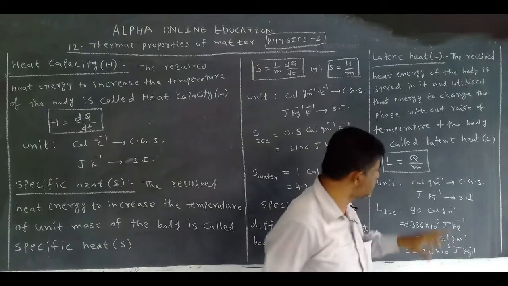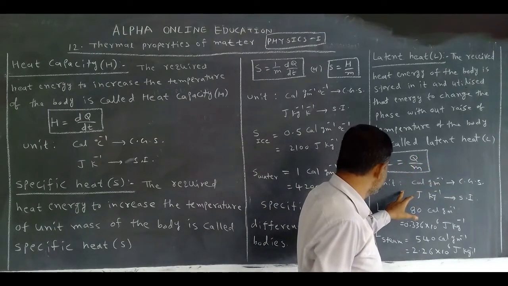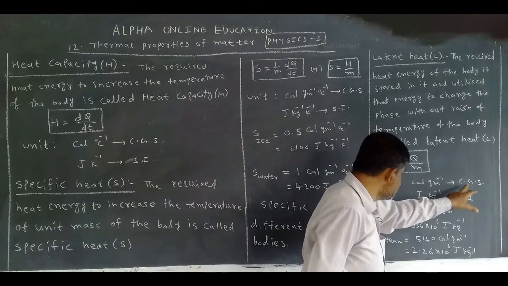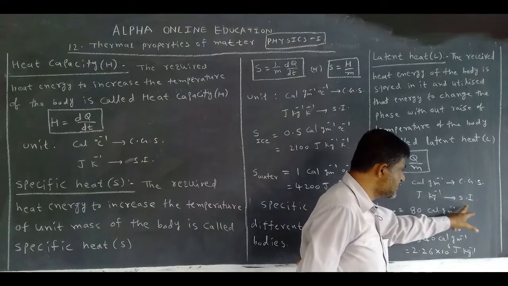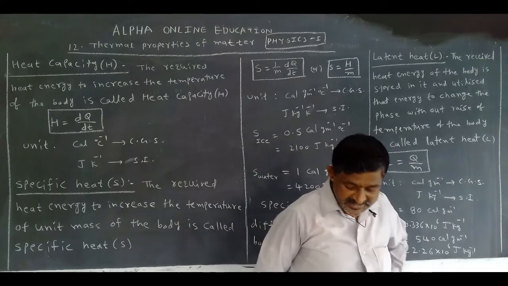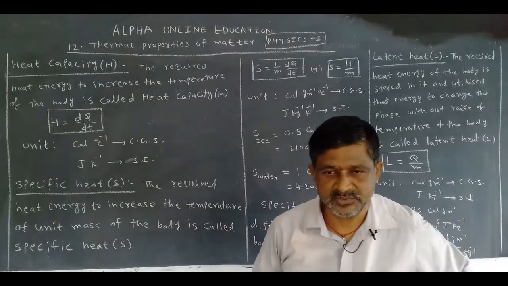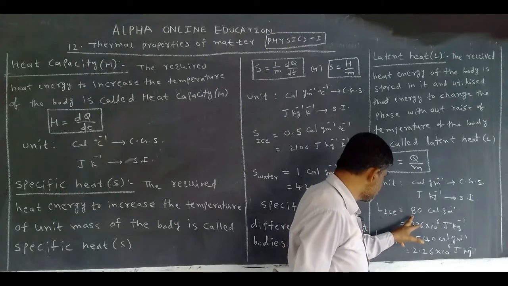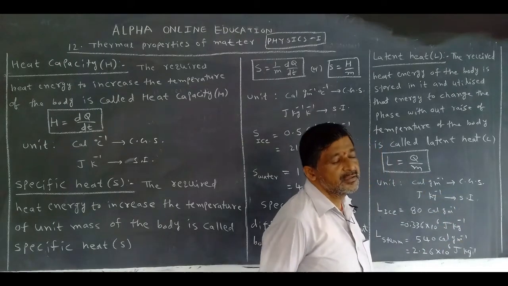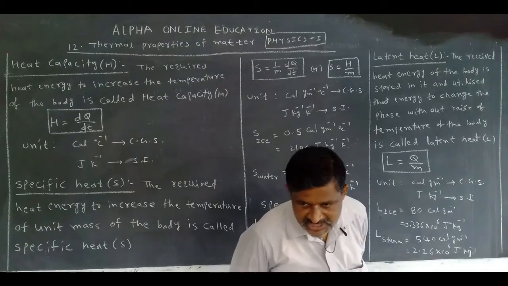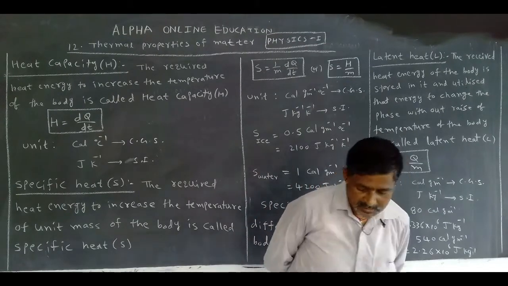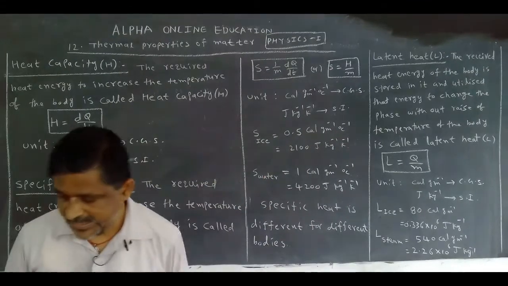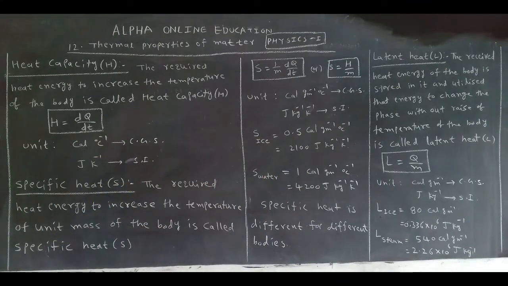What is the mathematical expression? L is equal to Q by M. What is the unit? Calorie gram inverse in CGS, joule kg inverse in SI. Latent heat also has two constant values for two substances. One is ice. The latent heat of ice is how much? 80 calorie per gram in CGS. But in SI, 0.336 into 10 to the power of 6 joule per kg. That is the value of latent heat in SI.